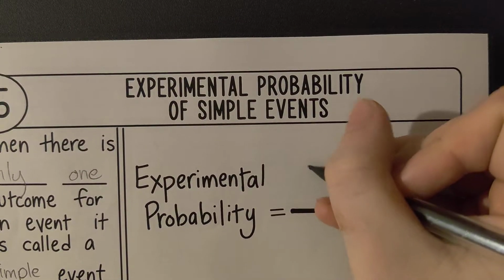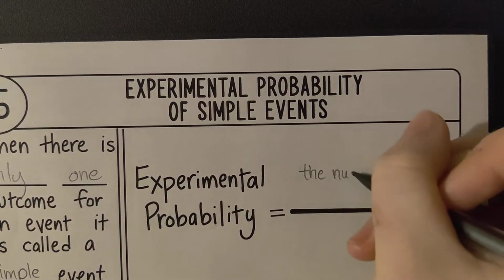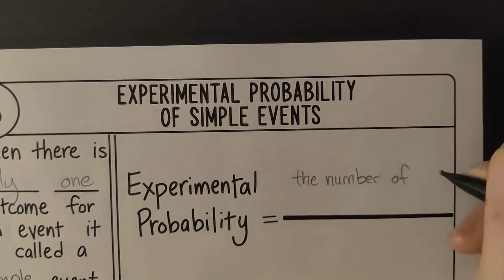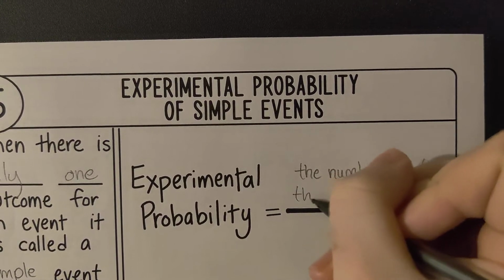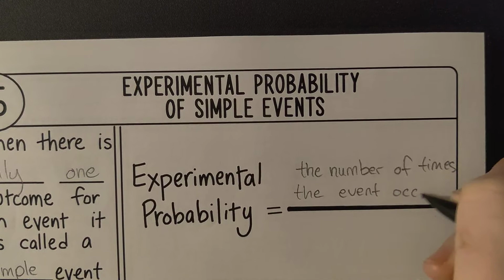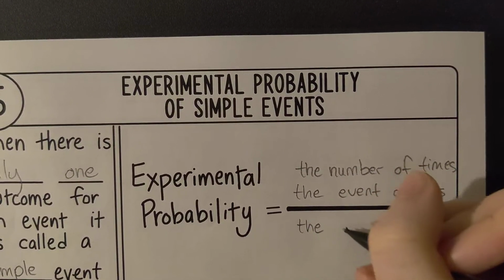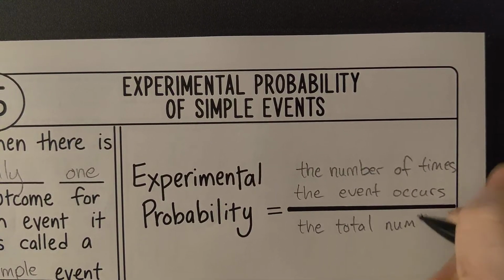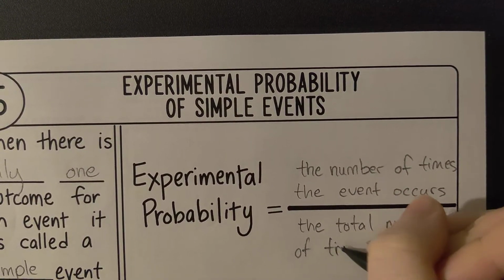And experimental probability is found by dividing the number of times the event occurs, you take this and you divide by the total number of trials.